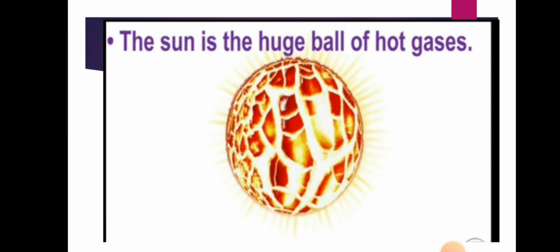The gases which are present on the Earth, similarly some gases are also present on the sun itself, but these gases are very hot. This is like a ball structure, and huge ball means big ball. So the sun is nothing but a huge ball of hot gases.